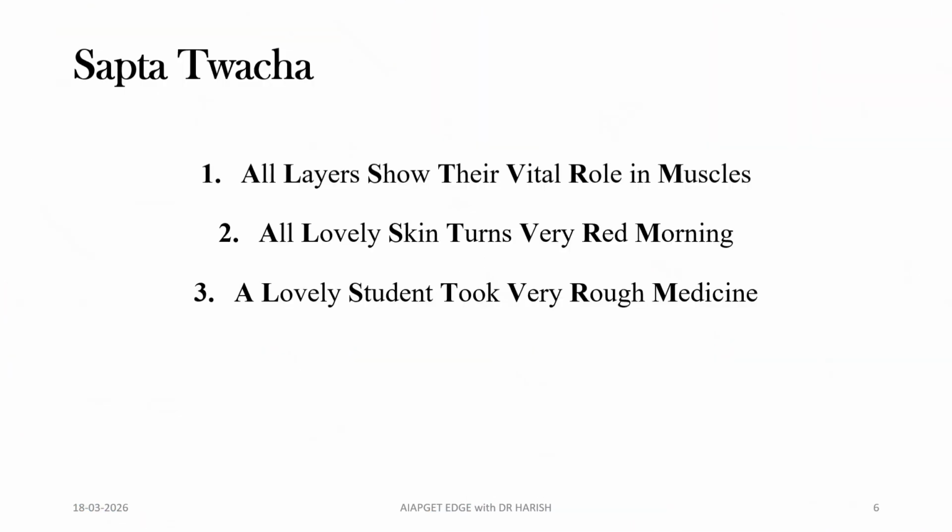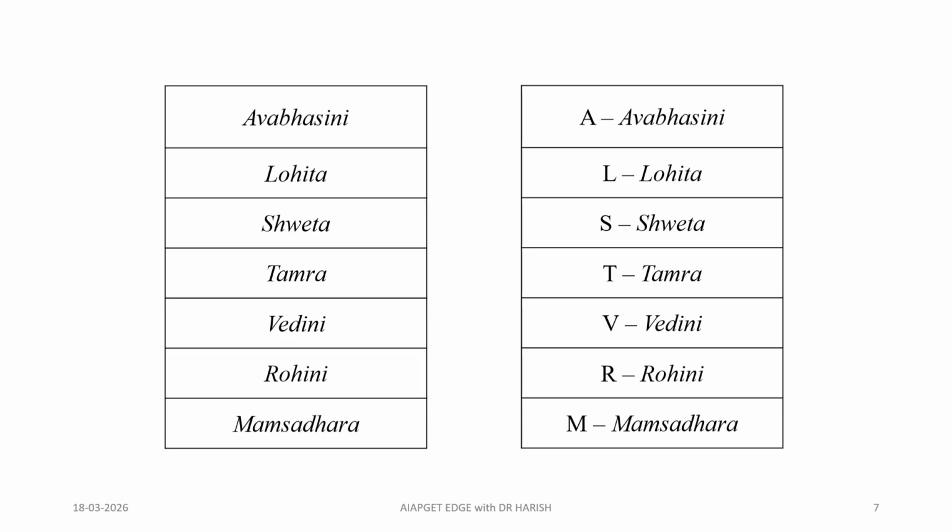Next, coming to the Sapta Twachas. Here you can see the mnemonics for Sapta Twachas. In this, I have found this first one as an element, so you can remember this first one. All layers show their vital role in muscles. The other two are there; even you can memorize these two. With this you can remember each layer of the skin. Coming to the first mnemonic, that is, all layers show their vital role in muscle fibers.